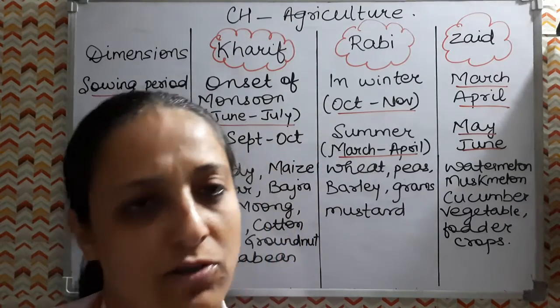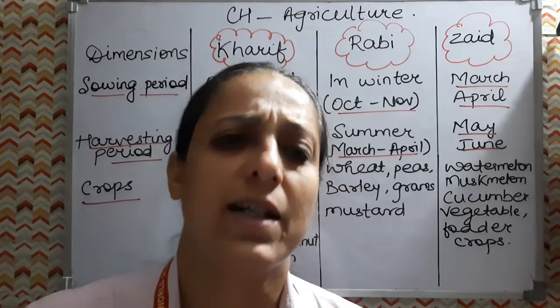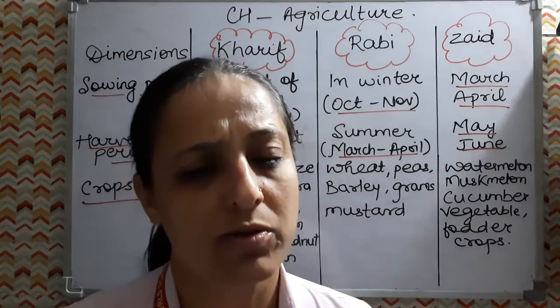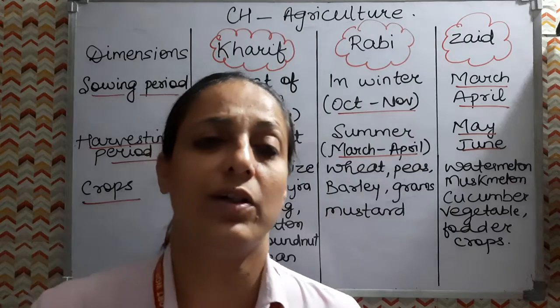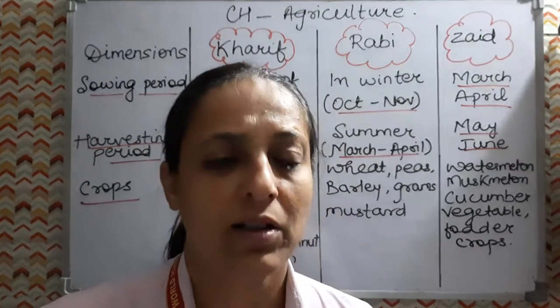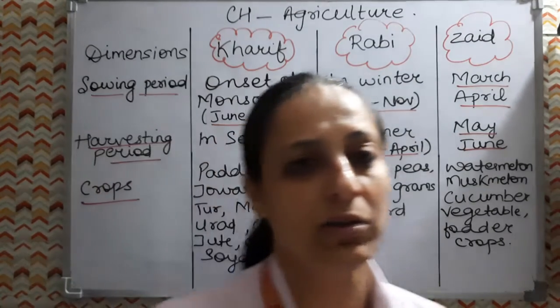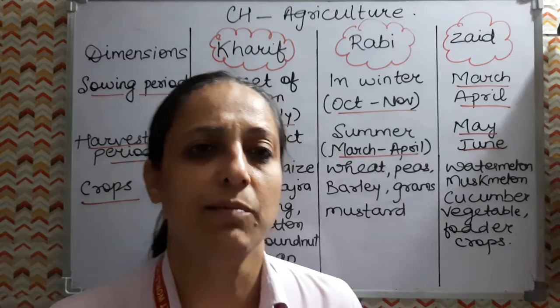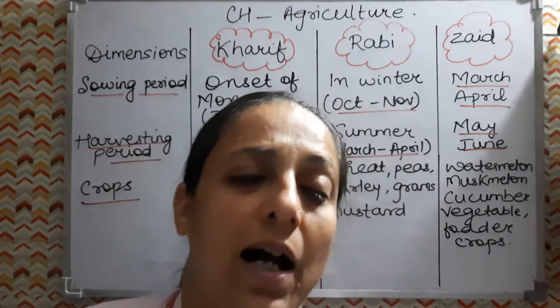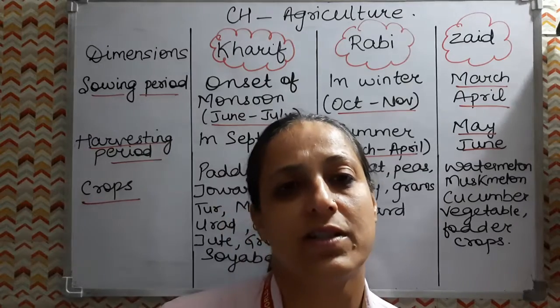Now after this is bajra. So bajra again can be grown very easily on the sandy soil and on the black soil also. And the states where a lot of production of bajra is done are Rajasthan, Gujarat, Maharashtra. So these are the states where we are growing bajra. So these are the three millets which we have discussed, that is ragi, jawar and bajra. Now the next crop which we have to discuss is maize.